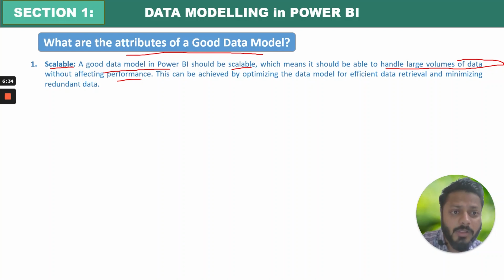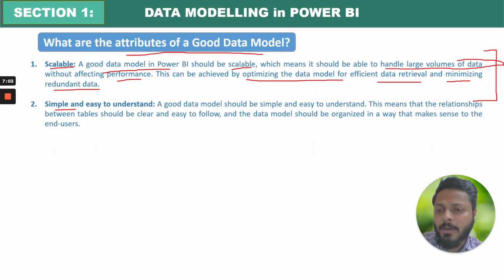So it is very important to work with large data sets, and if you can do so without affecting performance, then you are preparing a good data model. How can this be achieved? By optimizing the data model for efficient data retrieval and minimizing redundant data. I will work on this in the project.